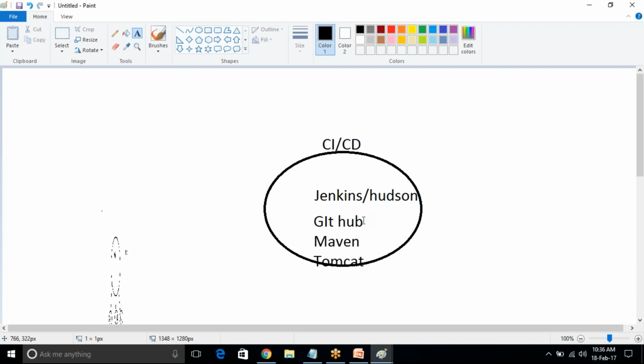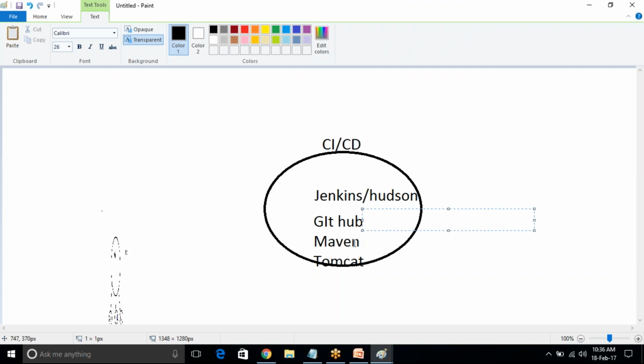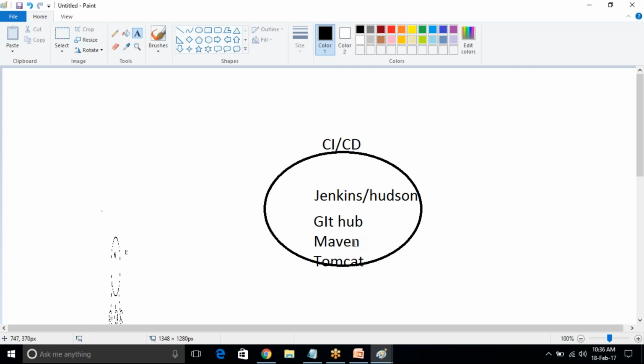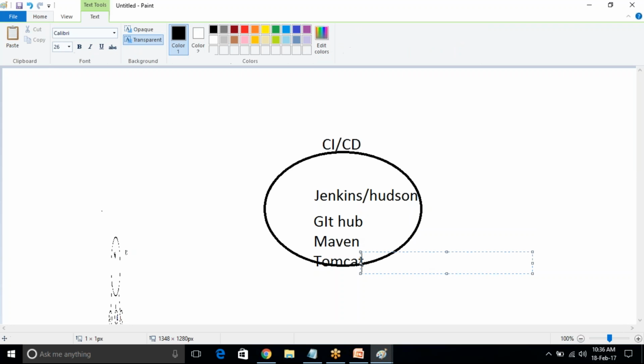Like I need to give the GitHub username and password. I need to give the Maven paths, where we installed Maven on our local machine. For Tomcat, the username and Tomcat paths. Everything we need to give manually. So this is the continuous integration, continuous delivery tool. It is a plugin based tool. We need to install every plugin manually.